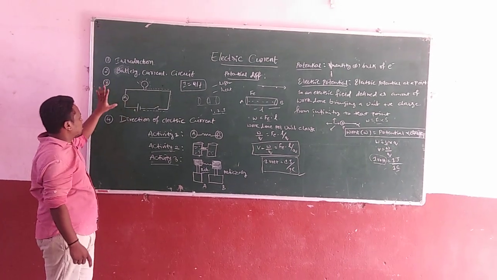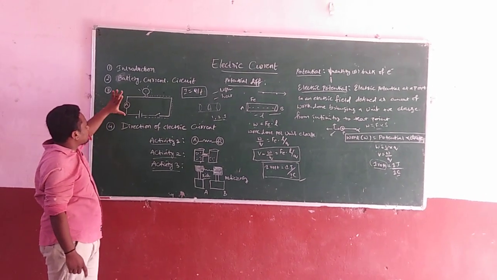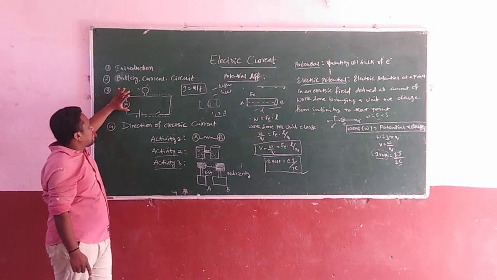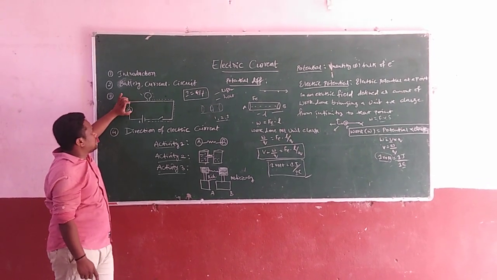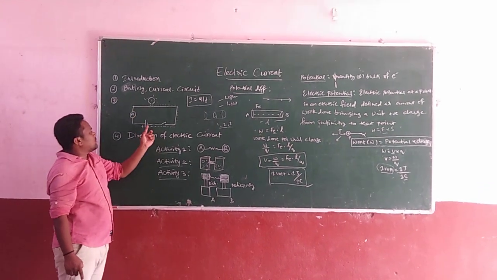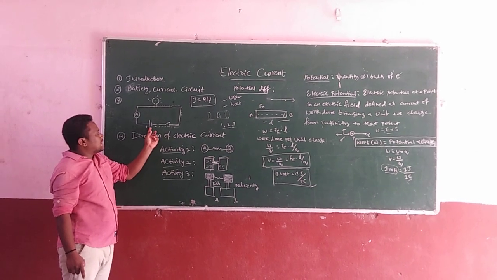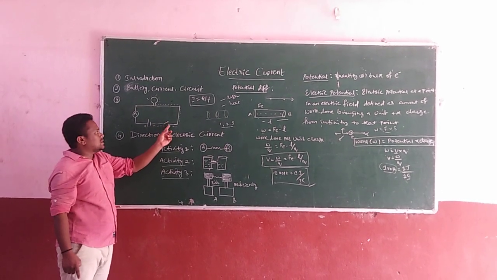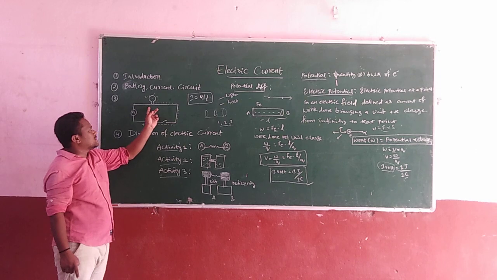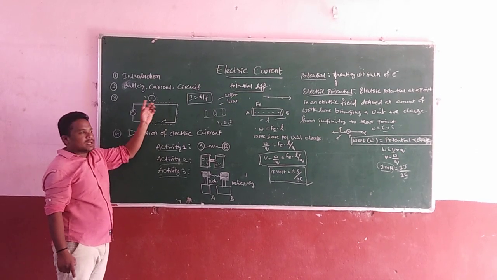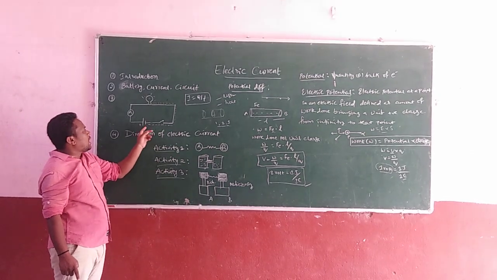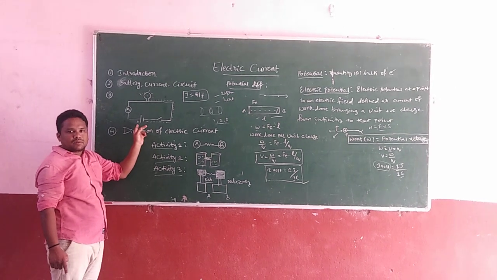Next, you may see three activities in your 10th class. Here, if the battery is there, when we close this switch, the flow of electrons is possible, and then the bulb glows. In activity 2, what do we have to do? I would like to remove this battery. What happened?